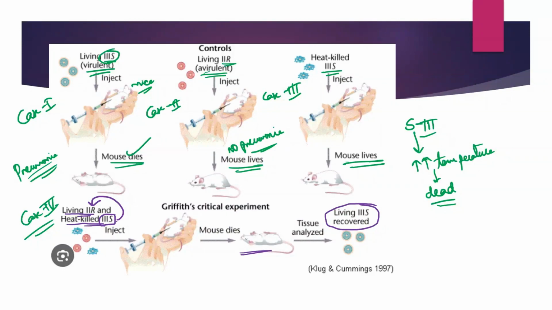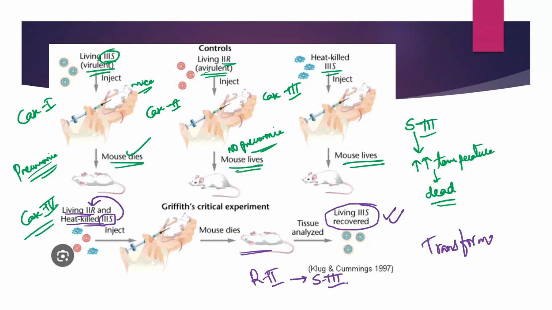So some material is getting transferred from S3 strain into R2 strain, that is changing the R2 strain into S3 strain, as a result of which he could recover live S3 cells from the dead mice. Okay, and this change from R2 strain into S3 strain, he called it transformation.